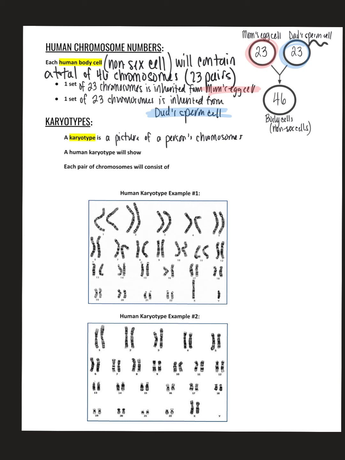And so you can see the two pictures down at the bottom would be two examples. One of those examples is going to represent a male, and one is going to represent a female. Now, if we extract a blood cell, which is a non-sex cell, that means we should have a total of 46 chromosomes, or the 23 pairs, unless a person has a chromosome disorder.